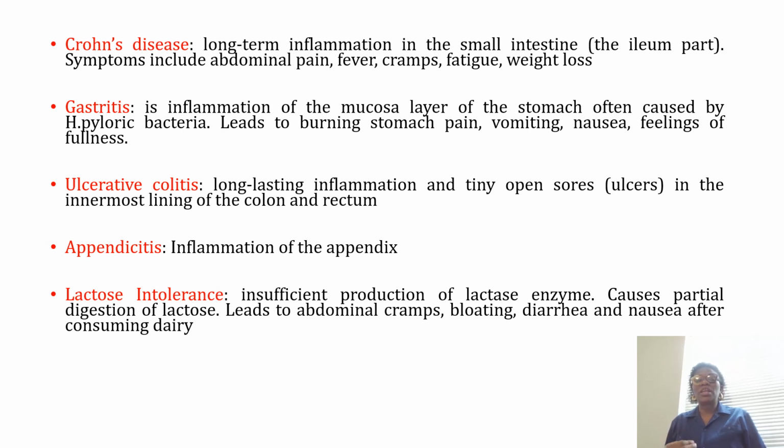Then there's also what we call appendicitis. I mentioned it the other time when I was teaching you about the parts of the digestive system. I said the appendix is there, it leads nowhere. So if food tries to move to that place, especially hard foods or hard materials, after some time it swells up, it becomes inflamed. And when it becomes inflamed, the person begins to experience pains all over. And the only solution to that pain is surgery. The person will just undergo surgery and they cut the appendix off.